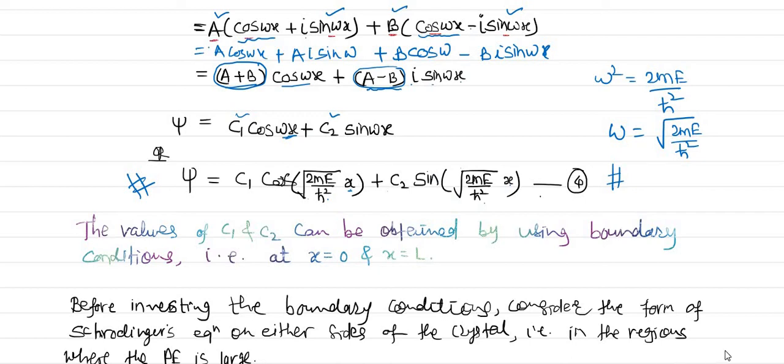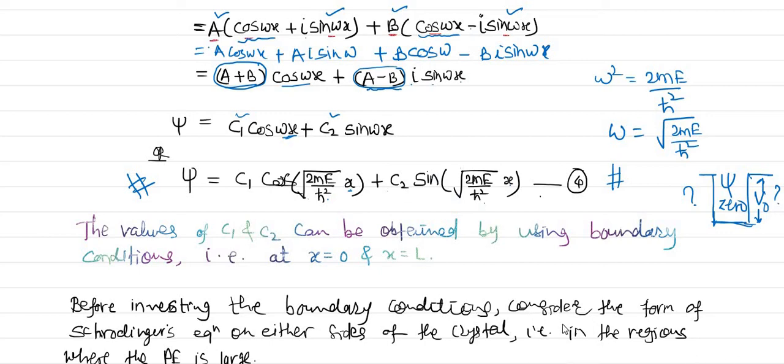I will draw the one-dimensional box like this. This is the potential barrier of potential V0, and inside the potential well it is 0. We just got the wave function inside the box, but what about outside? For that we will talk about it, and then we can find the values of c1 and c2.